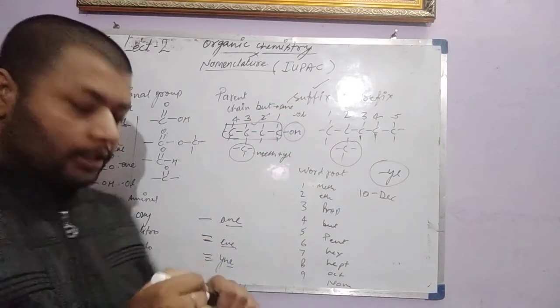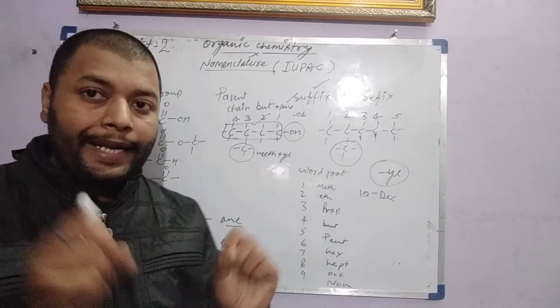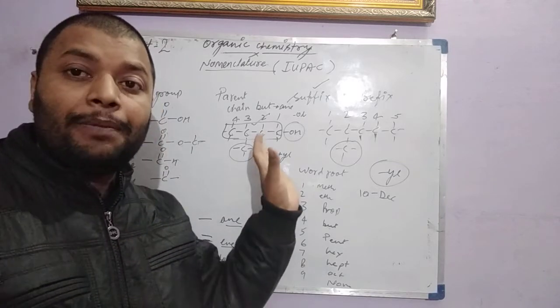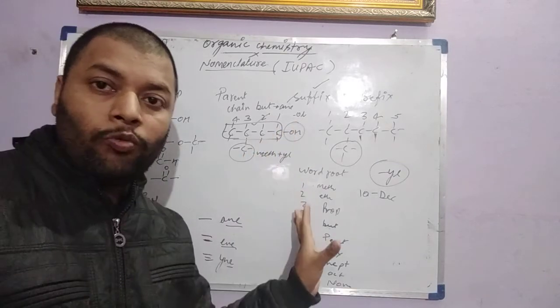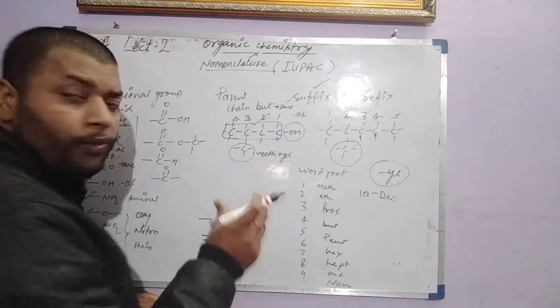Now to learn the procedure of arrangement of all these things: how to arrange the different suffixes, branch names, parent name, word root. For them, we have one simple rule.